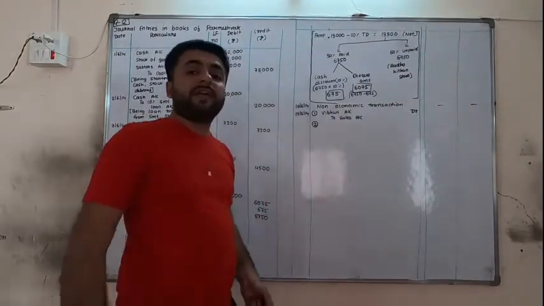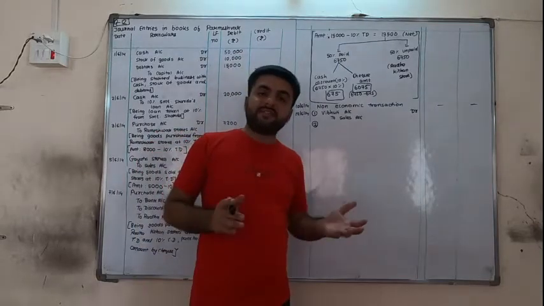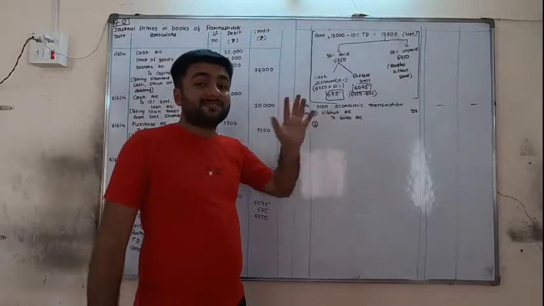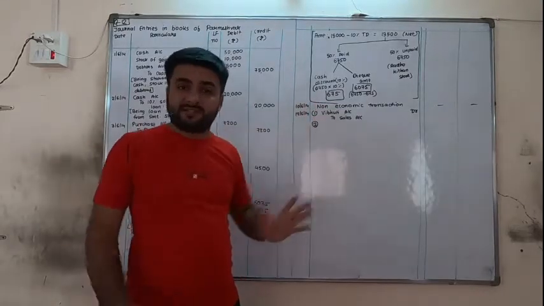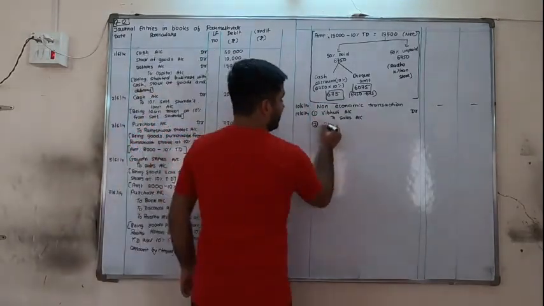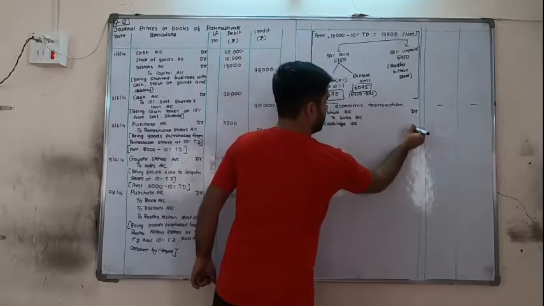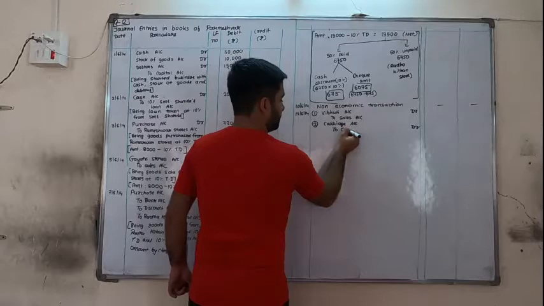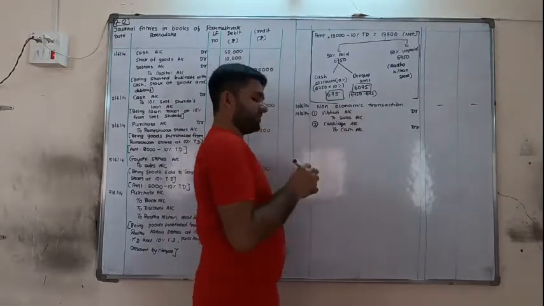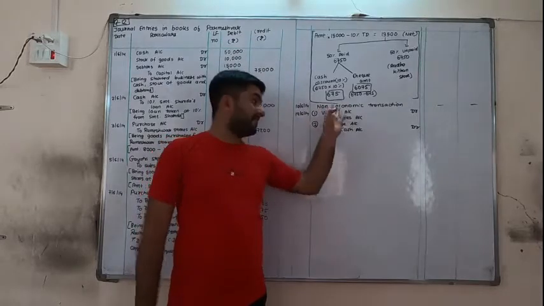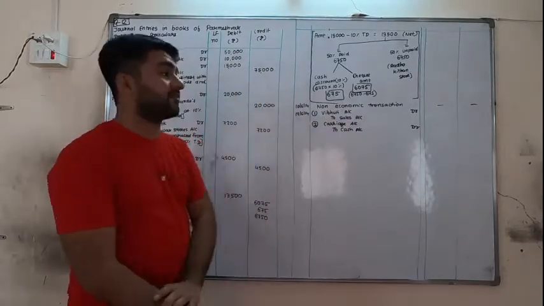Second entry is for carriage paid in cash. Carriage is an expense, carriage is debited. Don't add the amount to Vibhuti. This is not an asset purchase, this is goods sales. Okay, so we are paying the carriage, so carriage account debit to cash account. So here there will be 2 entries. But whenever you are purchasing machinery, land or anything, we just add it there. But here we are not purchasing, here we are selling the goods.